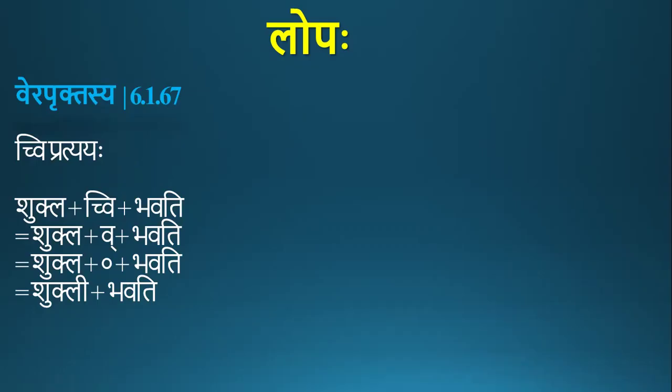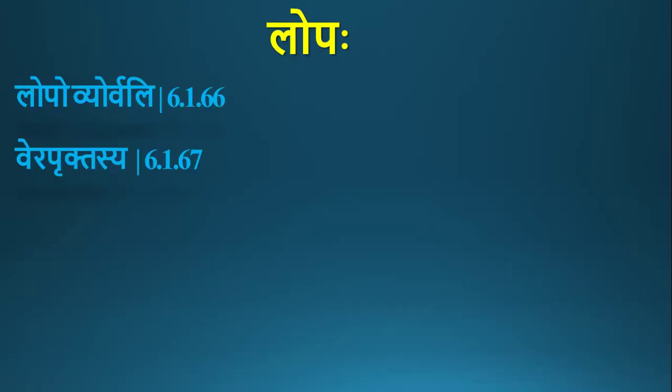We use these forms in the language: spashti karomi, shukli bhavati. All these are chvi pratyayanta forms. During the prakriya we use this sutra vera pruktasya, aprukta vakarasya lopah drishyate.